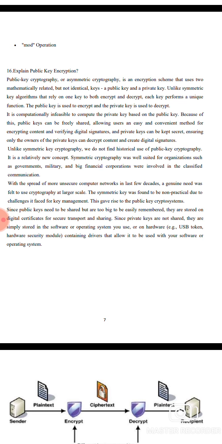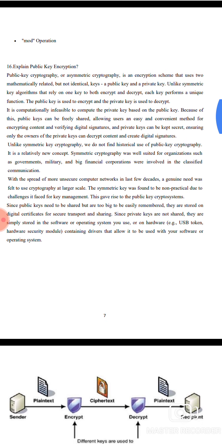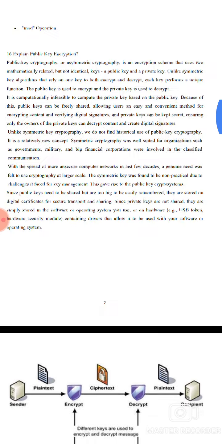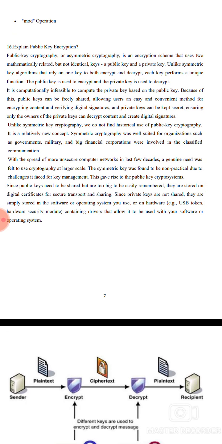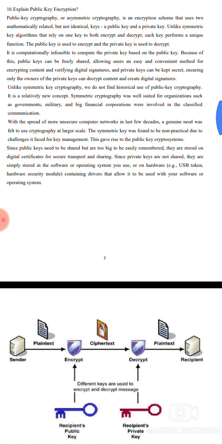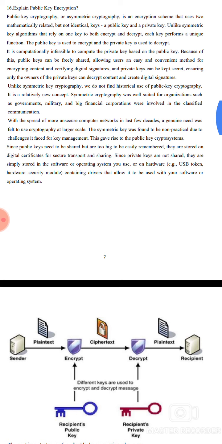Unlike symmetric key cryptography, we don't find a historical use of public key cryptography. It is a relatively new concept. Symmetric cryptography was well suited for organizations such as government, military, and big financial corporations involved in classified communication. With the spread of more insecure computer networks in the last few decades, a genuine need was felt to use cryptography on a larger scale.